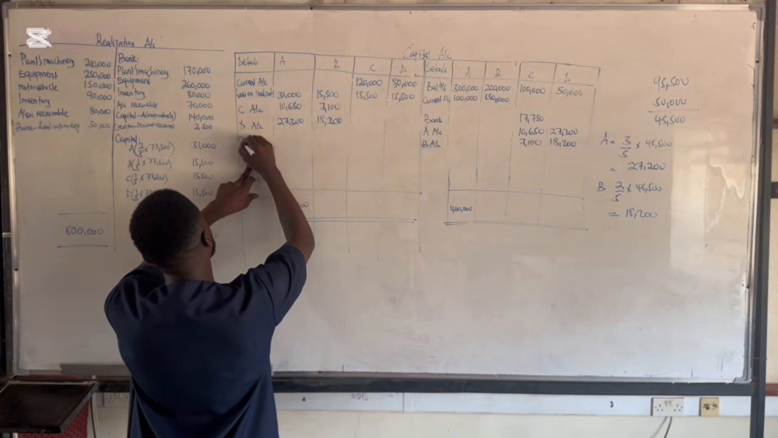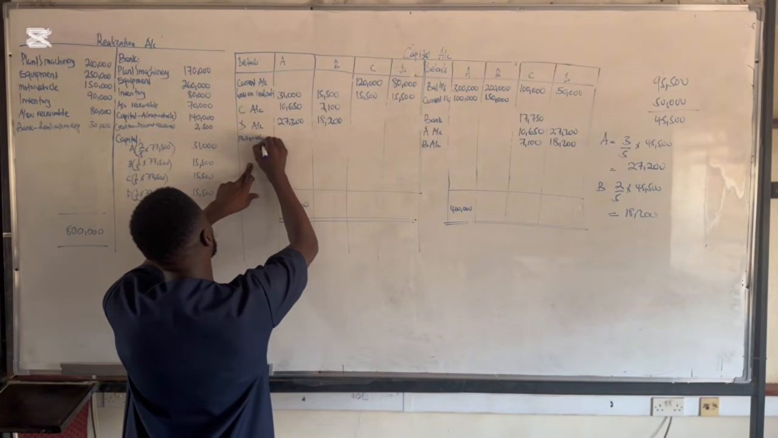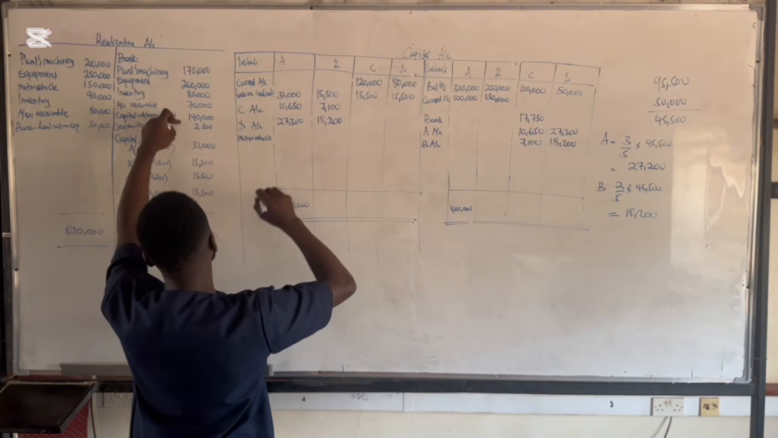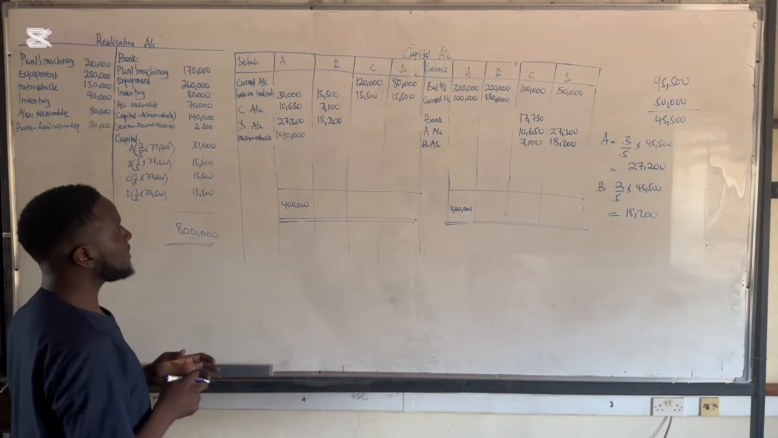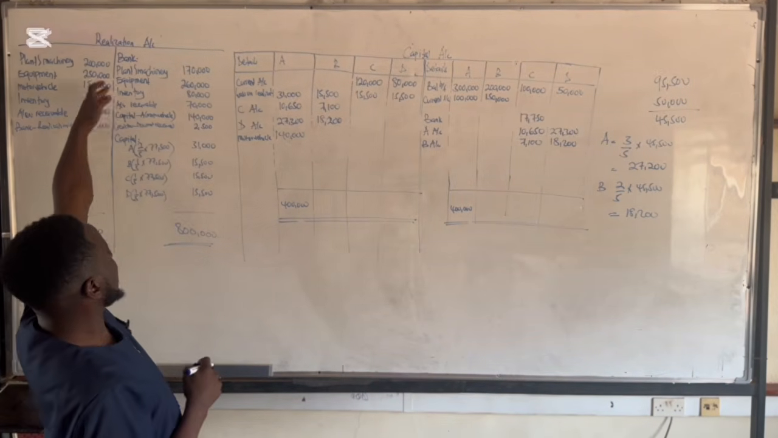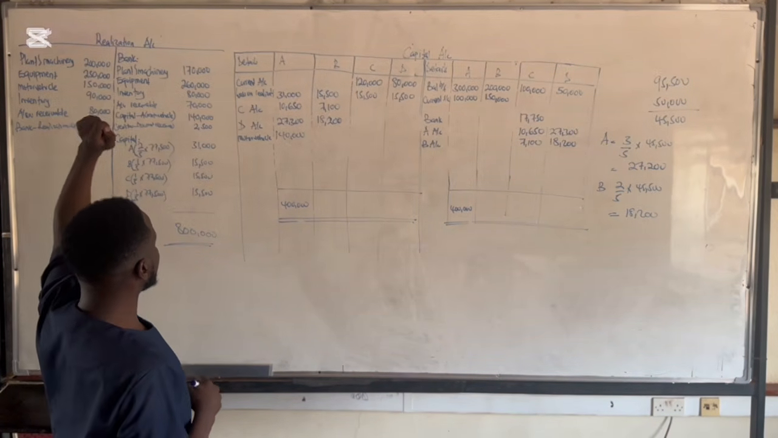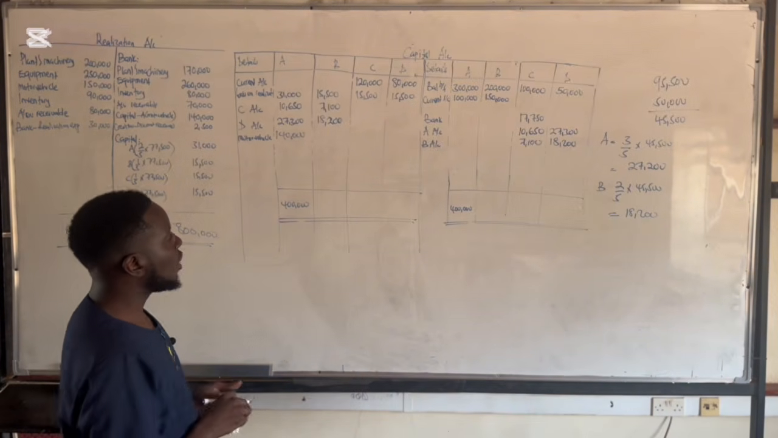So you can say motor vehicle, which is 140,000. Now it is partner A who took the motor vehicle. So once partner A takes the motor vehicle, double entry is credit realization with the name of the partner, then come and debit the capital account.